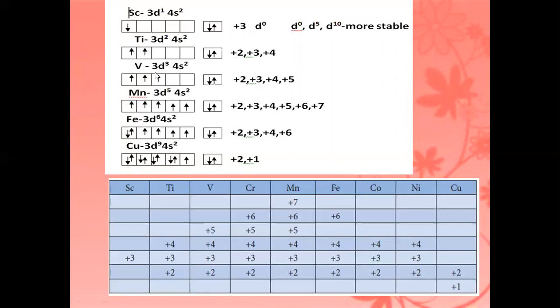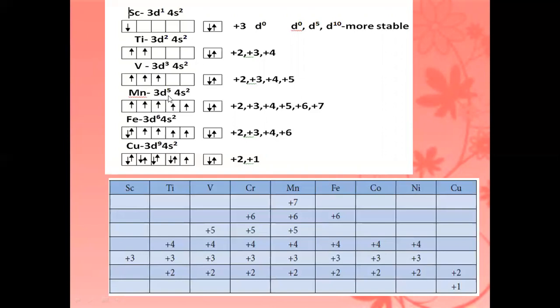Next, vanadium. The vanadium electronic configuration is 3d3, 4s2. When these 2 electrons are removed from the s orbital, its oxidation state is +2. Again, when 1 electron is removed along with the s electrons, its oxidation state is +3. One more electron removed from vanadium gives oxidation state +4. One more electron from the d orbital removed gives oxidation state +5.